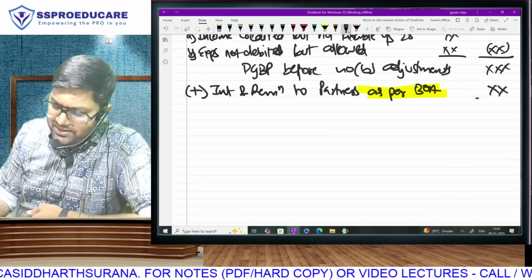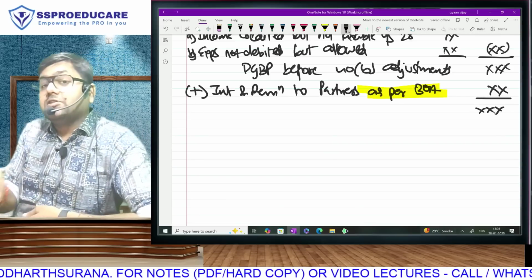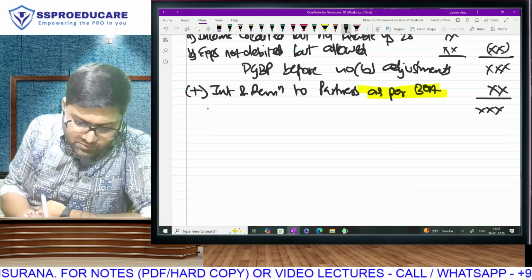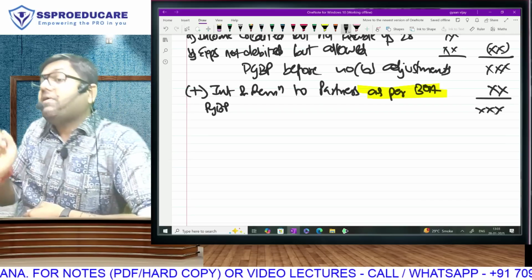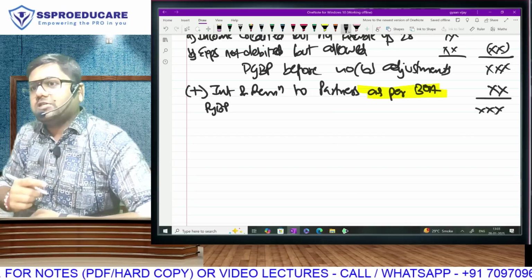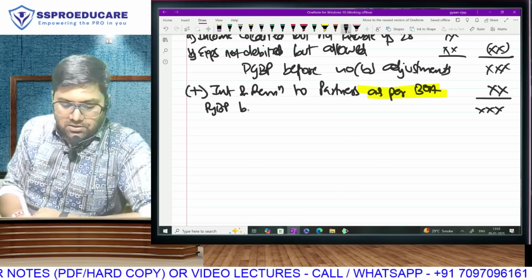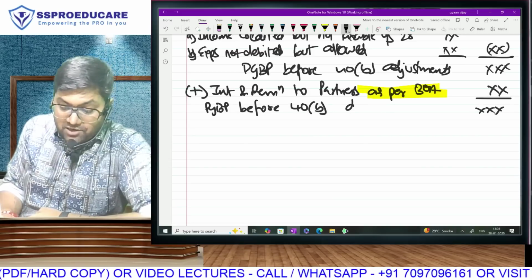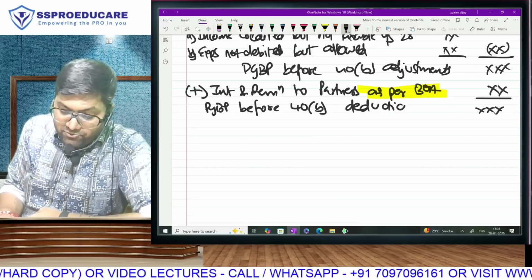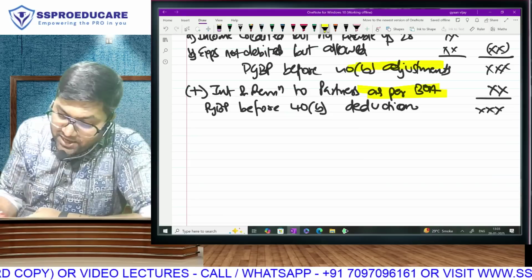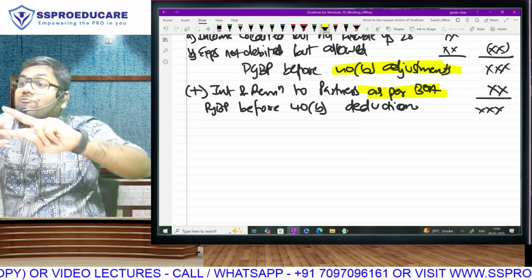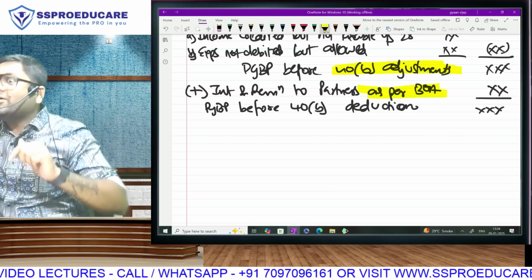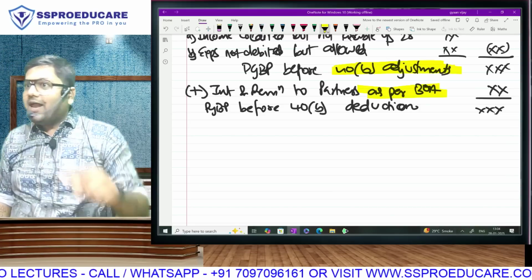So after adding these amounts, just focus on this particular column, which is very self-explanatory. I am calling this PGBP. Sir, why do I call it PGBP? Because I have done all adjustments of PGBP. But this is PGBP before 40B. Listen carefully. Now this time I will call it before 40B deduction. See, last time what did I call it? Adjustment. Because I had to add interest and remuneration as per books and less interest and remuneration as per tax. Add as per books is done.